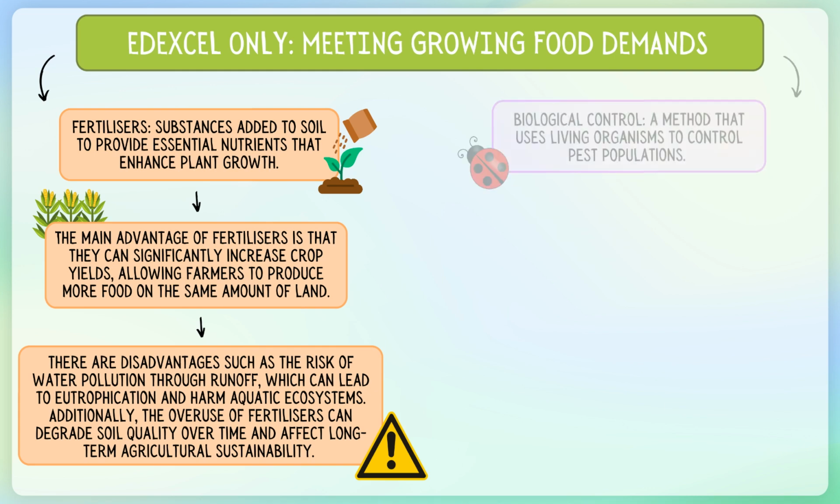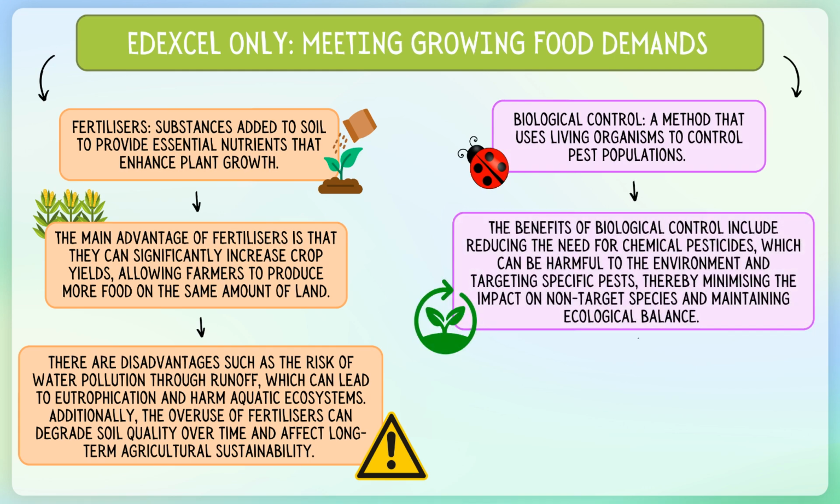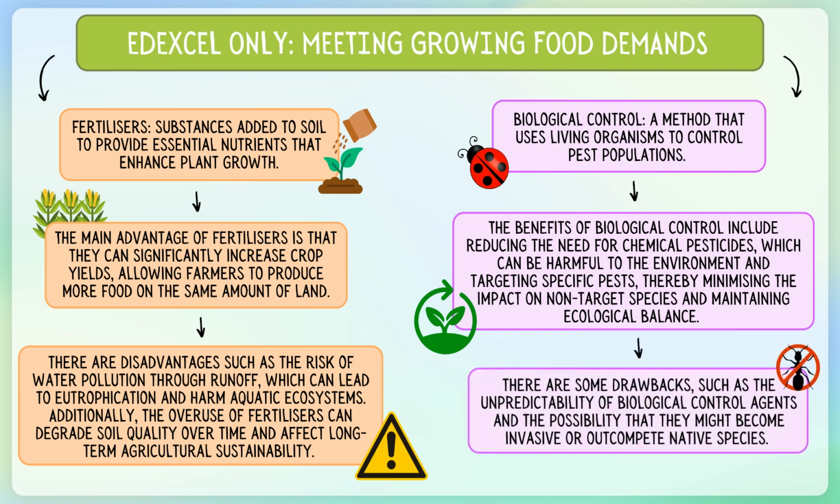Next, we explored biological control, a method that uses living organisms to control pest populations. The benefits of biological control include reducing the need for chemical pesticides, which can be harmful to the environment and human health. Biological control methods often target specific pests, thereby minimizing the impact on non-target species and maintaining ecological balance. Despite these advantages, we also noted some drawbacks, such as the unpredictability of biological control agents, and the possibility that they might become invasive or outcompete native species.